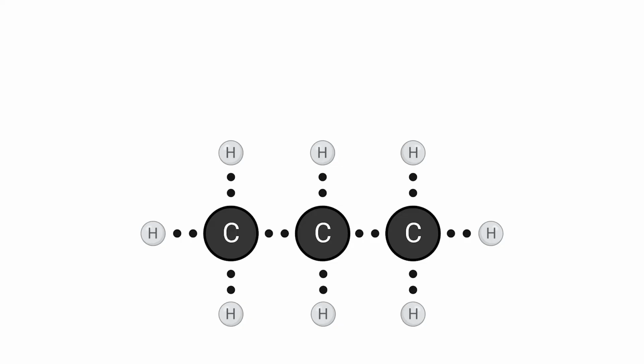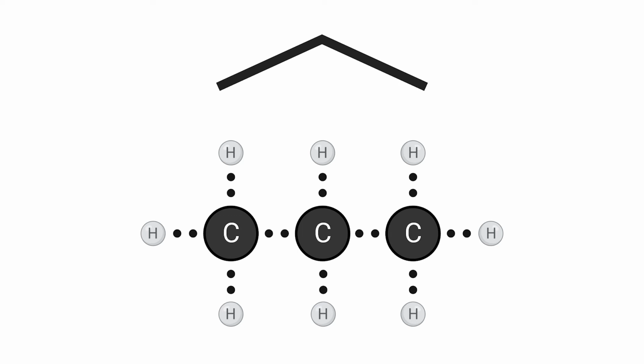For organic compounds, we can use line structures. A line structure is like a stripped-down Lewis structure that only explicitly denotes atoms other than carbon and hydrogen. Carbon and hydrogen atoms are implied by the basic skeletal structure. Here's our Lewis structure for propane, and here is the line structure for it. We can see that each tip or bend in the line represents a carbon atom, and the hydrogens are implied to fill all the unwritten bonds.